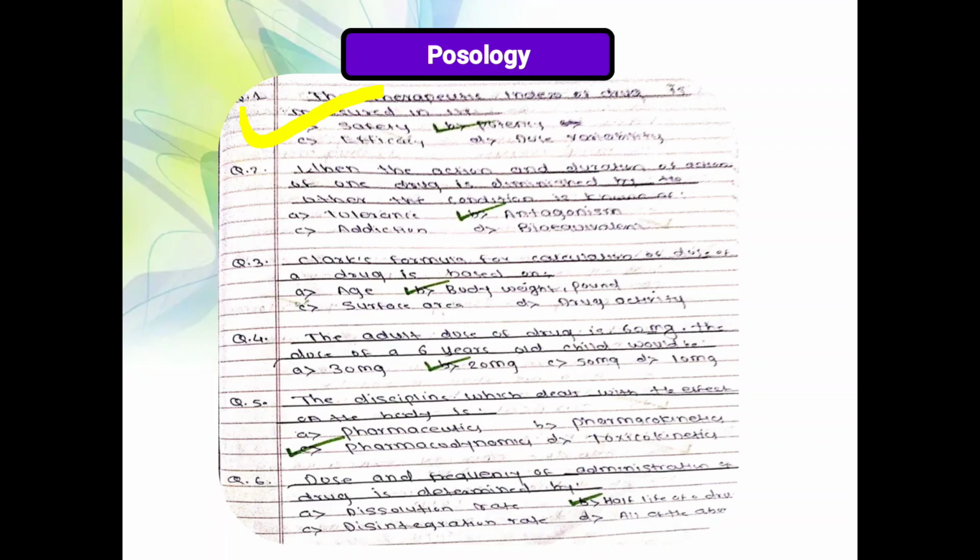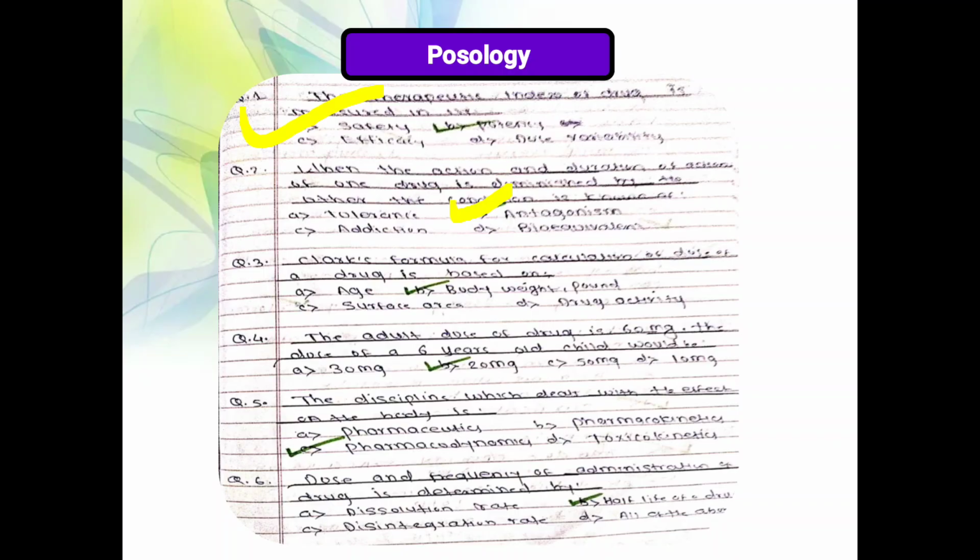Antagonism is when two drugs administered simultaneously oppose each other. Addiction: cocaine, morphine, these types of drugs cause addiction through repeated administration of the same drug. Tolerance: repeated administration of the same drug decreases the responsiveness to that drug. So these answers are cancelled. Antagonism is the correct answer.